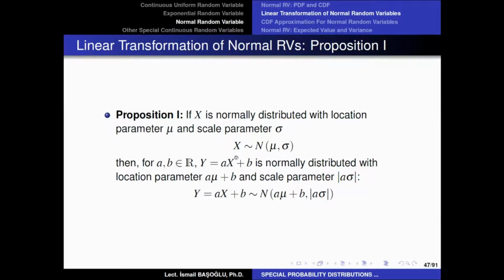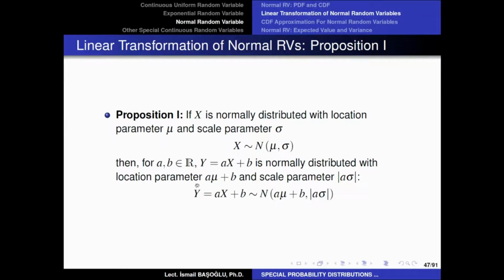So if you multiply a normal random variable with a and add b, or in other words, if you linearly transform it, the output random variable will also be a normal random variable. The output random variable's parameters will be different.